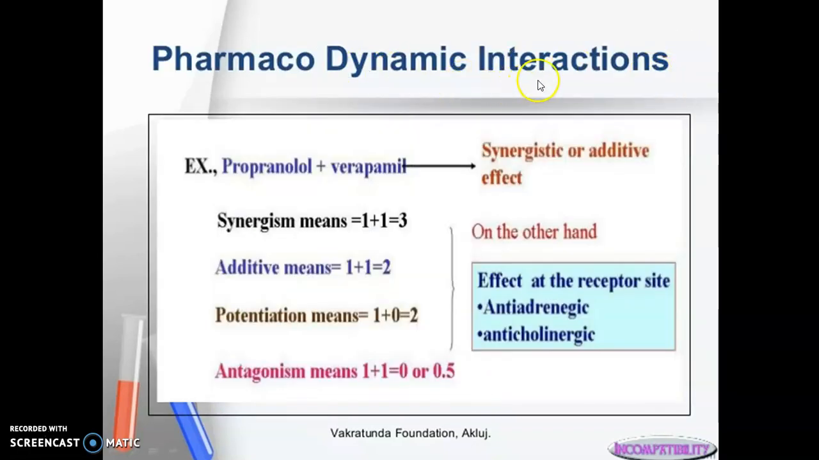In pharmacodynamic interactions, for example, propranolol plus verapamil will give us a combined synergistic or additive effect. Synergism means 1 plus 1 is equal to 3. Additive means 1 plus 1 is equal to 2. Potentiation means 1 plus 0 is equal to 2. Antagonism means 1 plus 1 is equal to 0 or 0.5. On the other hand, effect at the receptor site, that is antiadrenergic or anticholinergic.